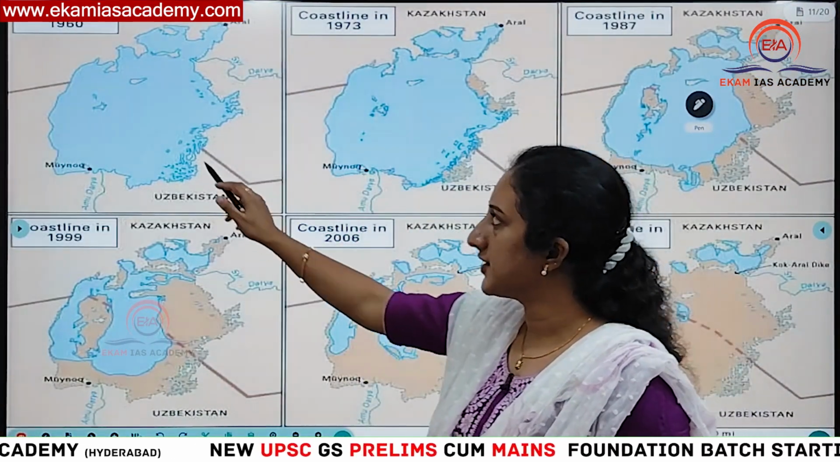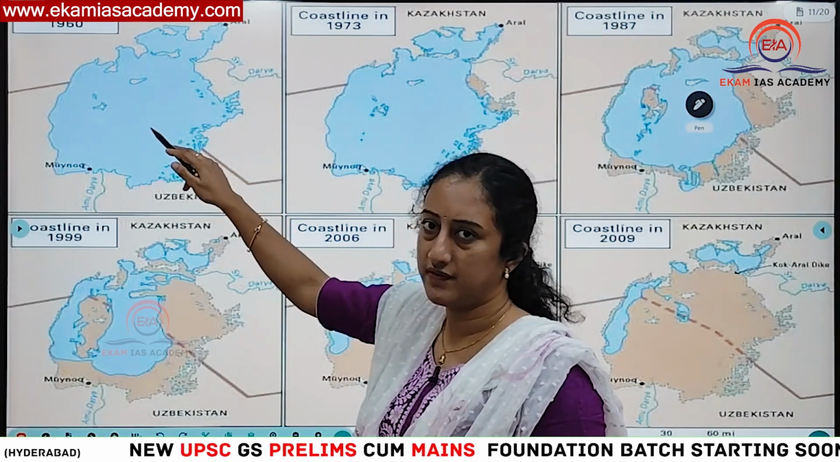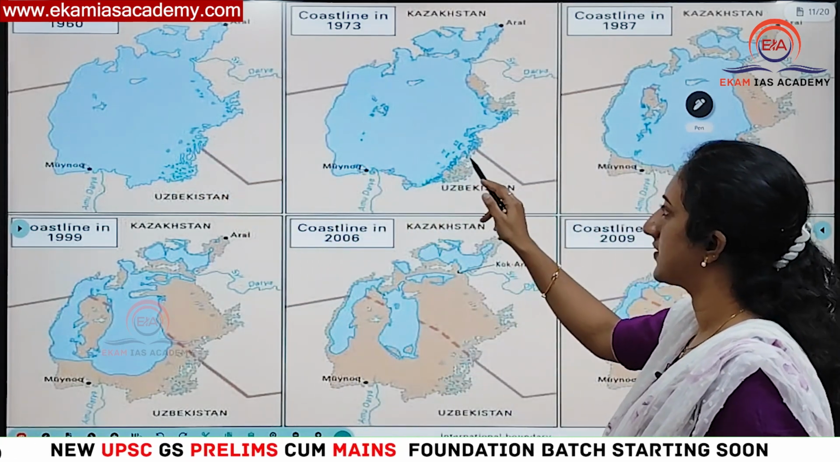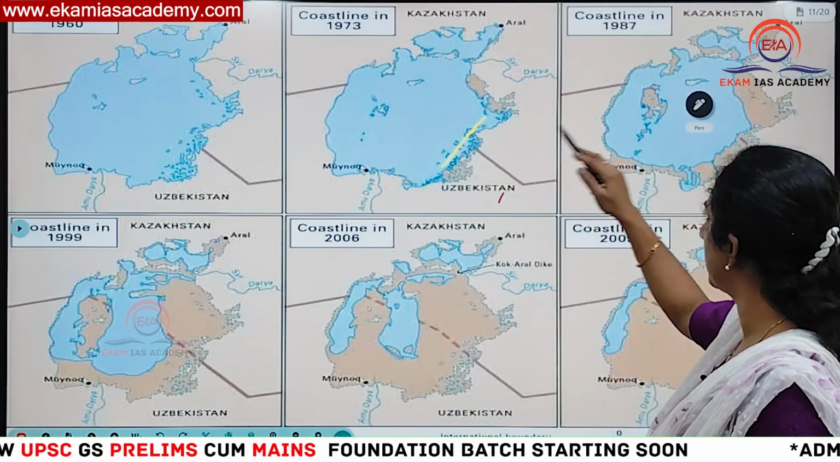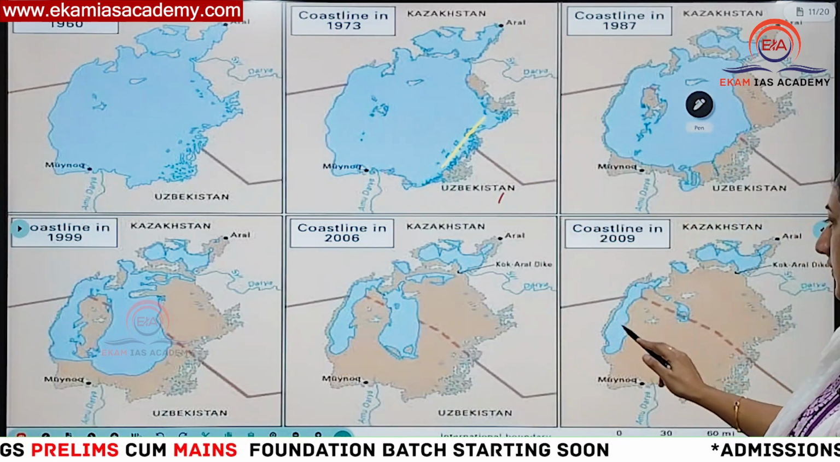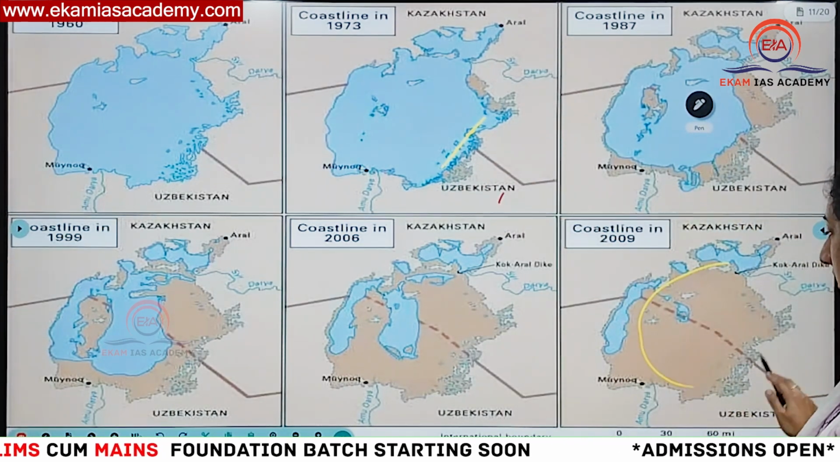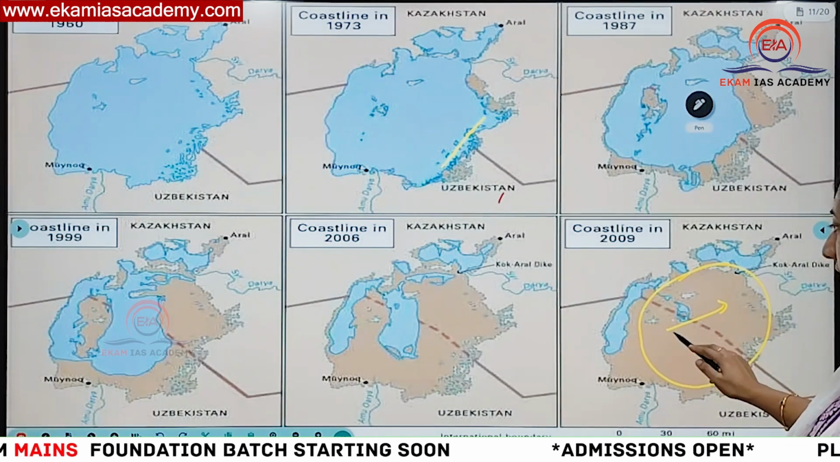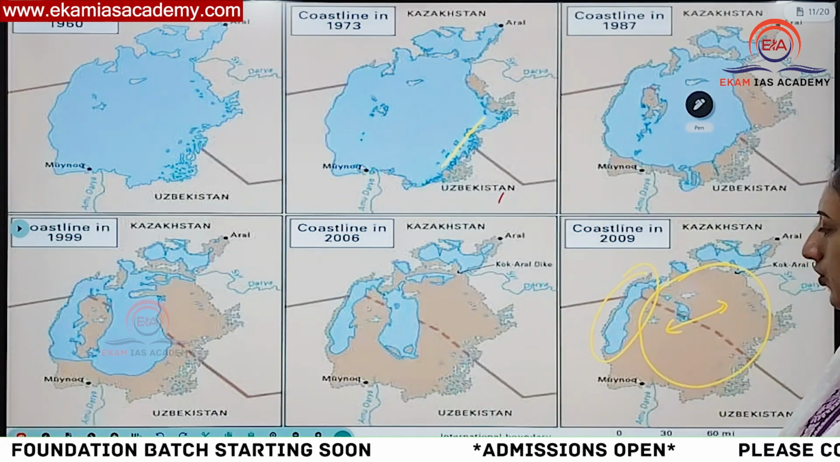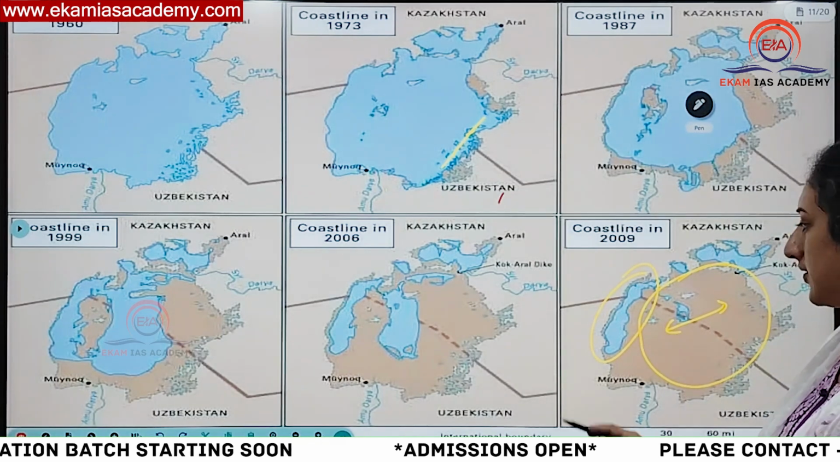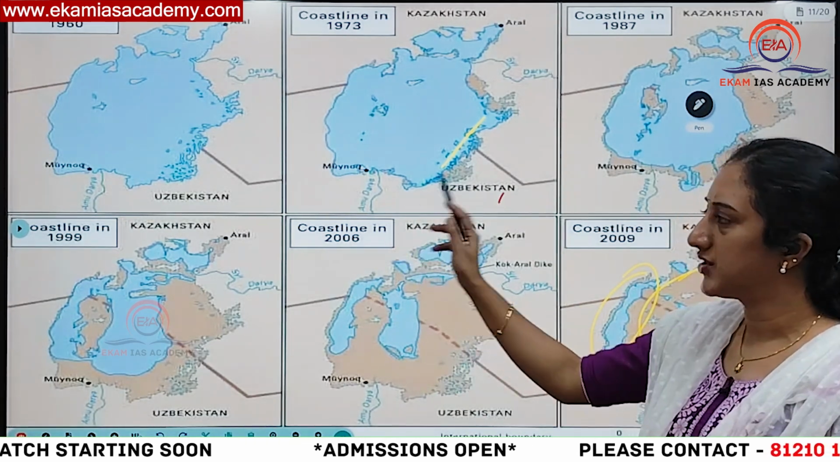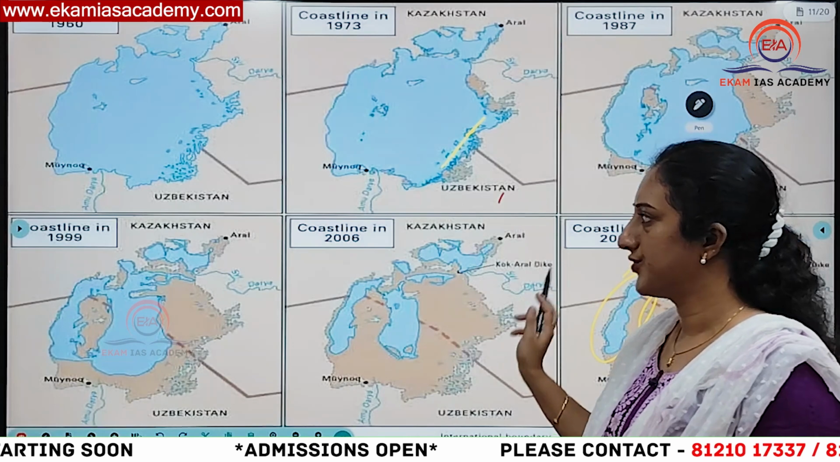Then you can see this is in 1960, in the presence of the Aral Sea. You can see slowly it started. On the eastern side, you can see it shrinking slowly, and we can observe in 2009 that the total eastern area got completely dried up, and there is only some water in the western margin. In this way, there is a complete change that happened in the Aral Sea and its ecosystem.